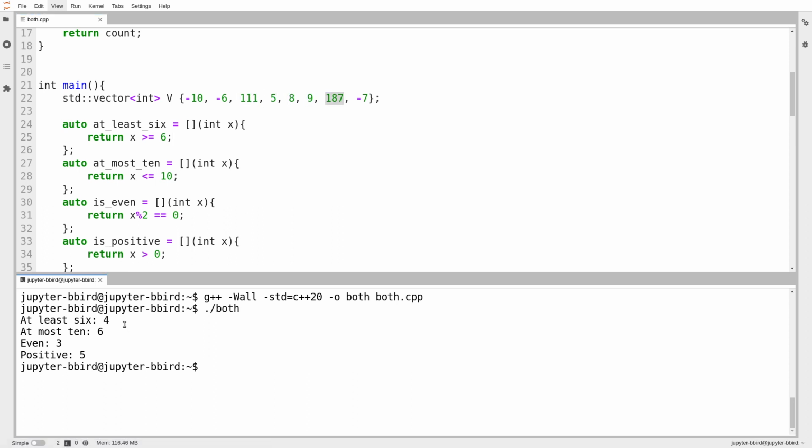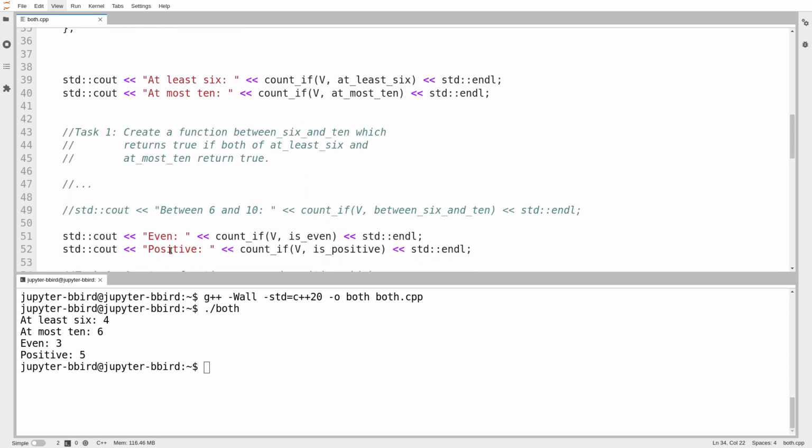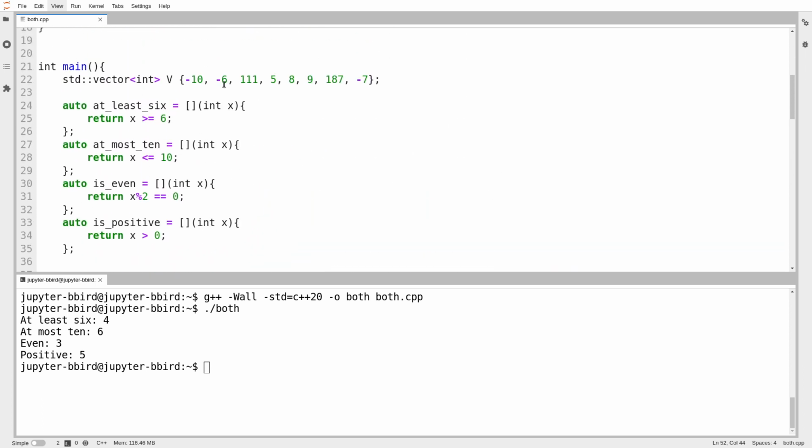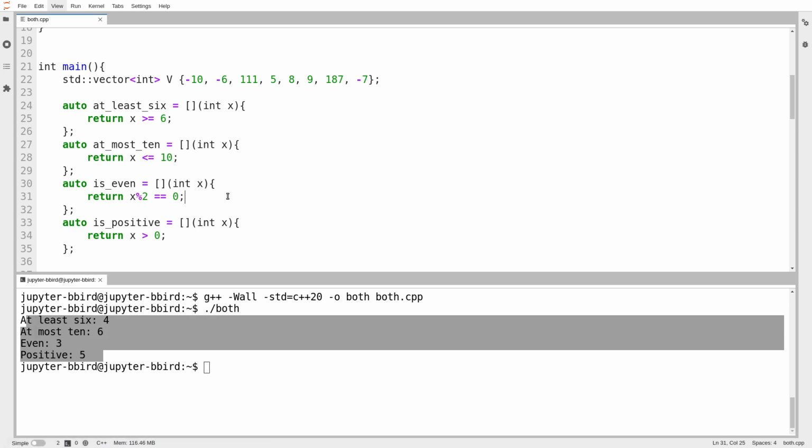That sounds good. How many elements are at most 10? So less than or equal to 10. Okay, well, negative 10 is less than 10. Negative 6, that's 1, 2, 3, 4, 5, 6. Okay, that looks good. Down here, we're going to print out how many elements are even and how many elements are positive. So how many are even? 1, 2, 3, I think there's just 3. How many are positive? Okay, 1, 2, 3, 4, 5. Okay, so it looks like my countIf function is working correctly.